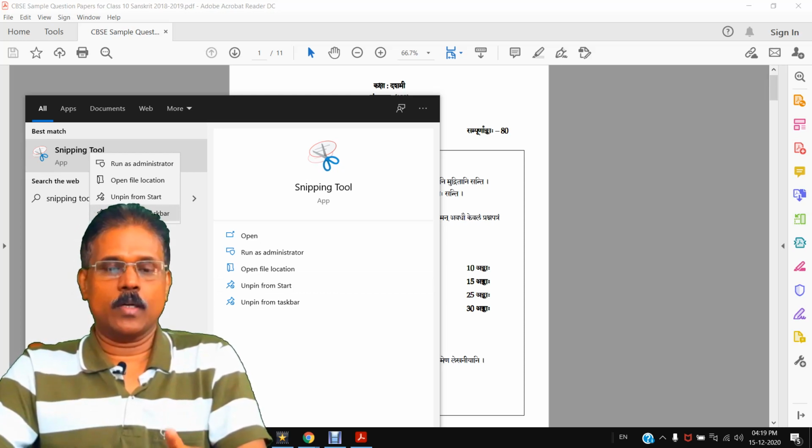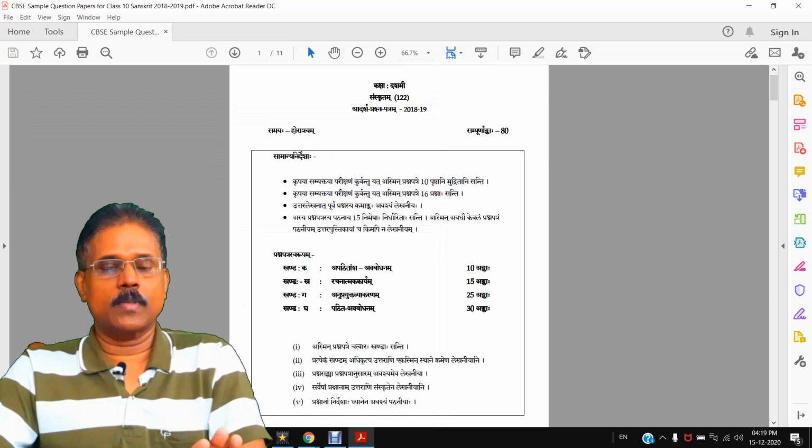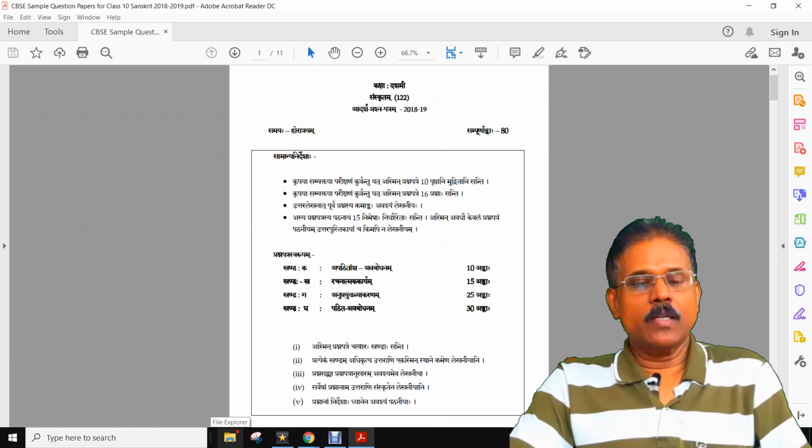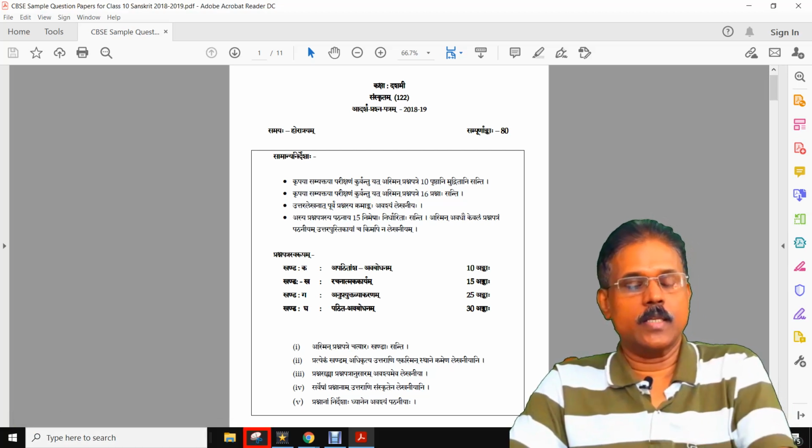When you select that option, you can see the snipping tool in your taskbar. This is the snipping tool.